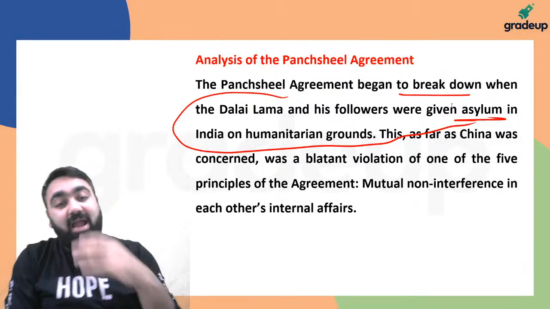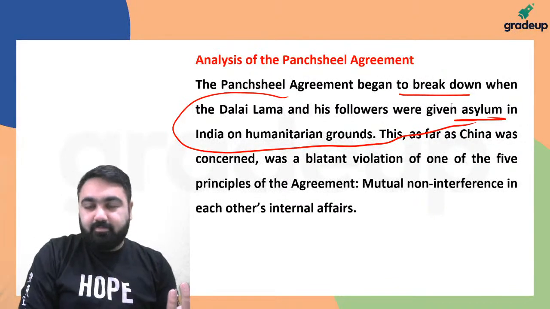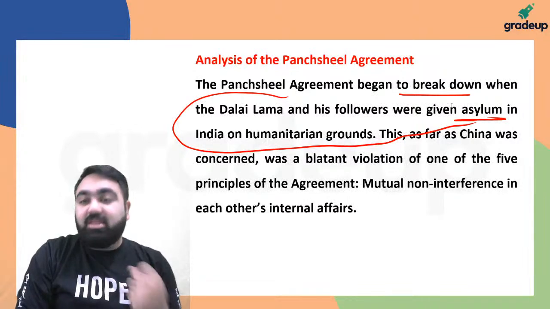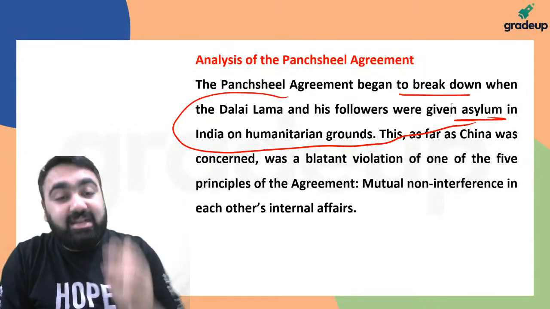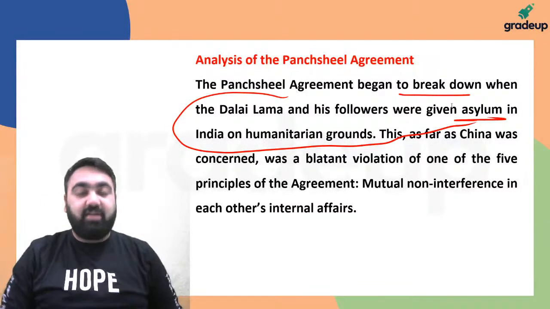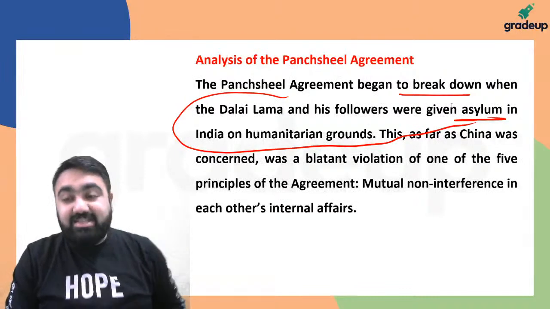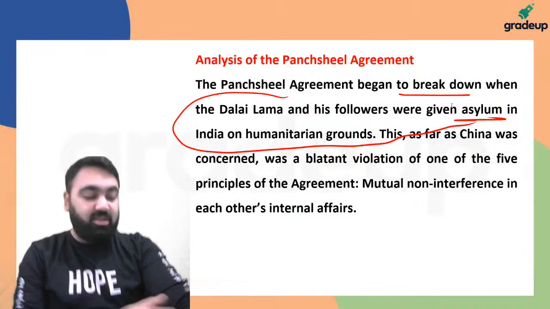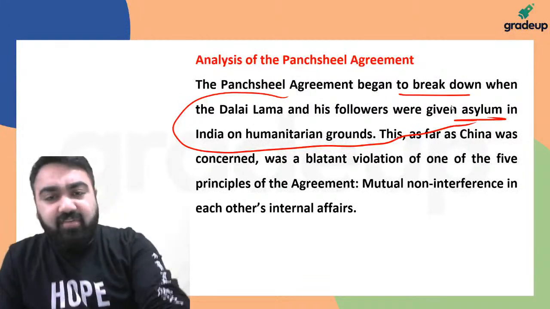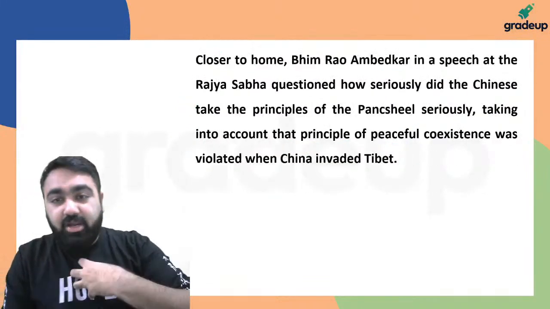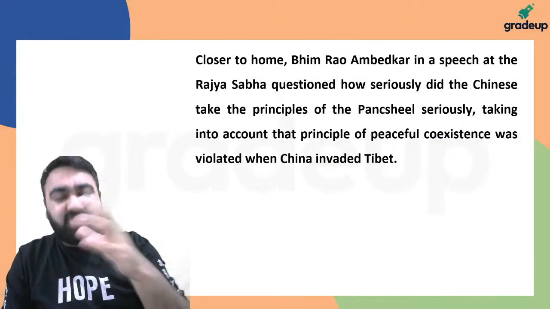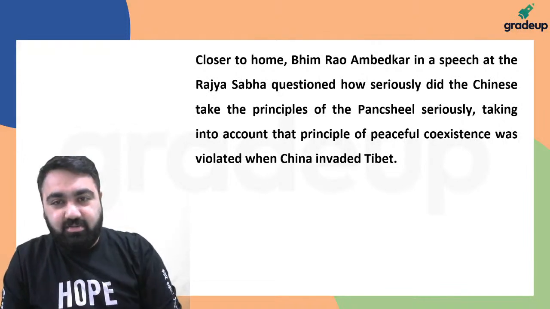China says that by allowing the Dalai Lama, India has interfered in China's internal relations. So China says that India is the one that has broken the Panchsheel agreement, which obviously we think is not the case. According to us, China never took this agreement seriously.